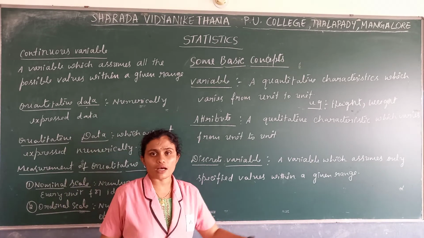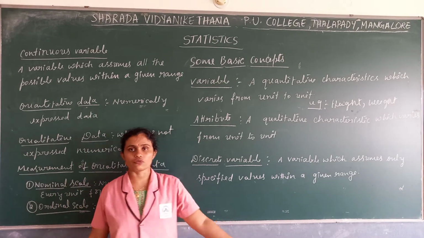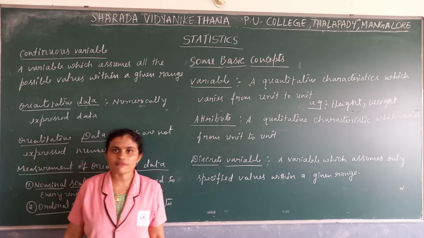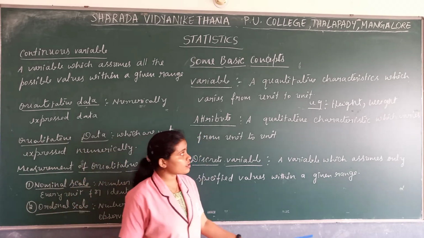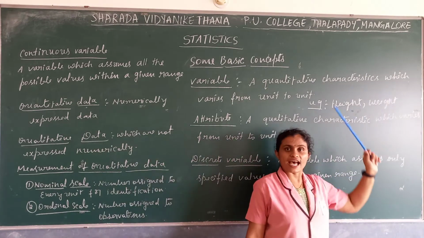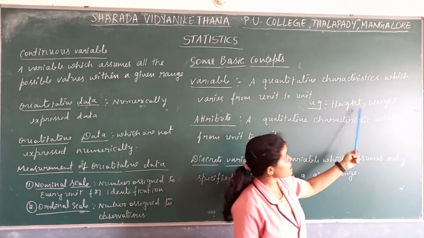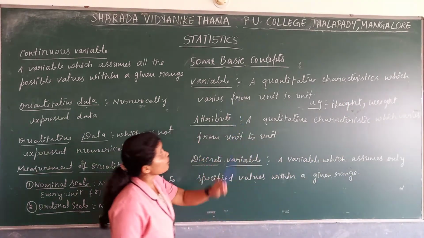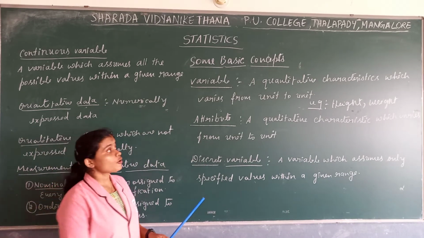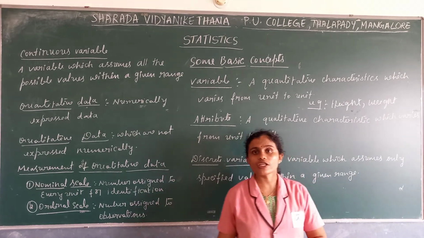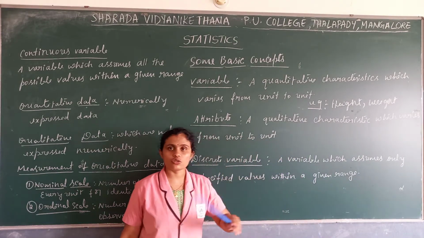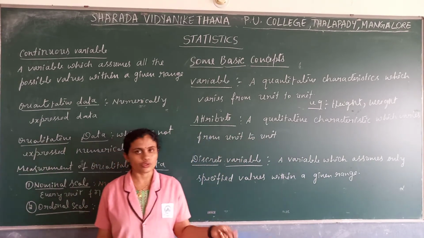Someone will be 60 kg, another 55 kg, another person 70 kg. So there is a difference between one person and another in height as well as weight. This is the best example of variables. A variable is a quantitative characteristic which varies from person to person or unit to unit.